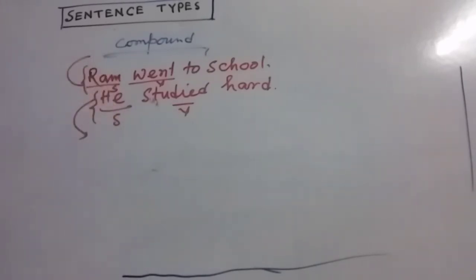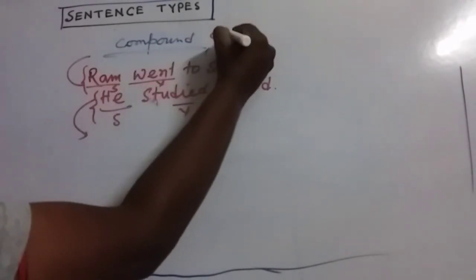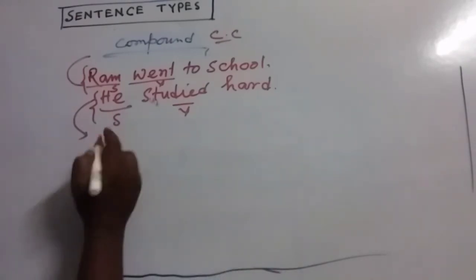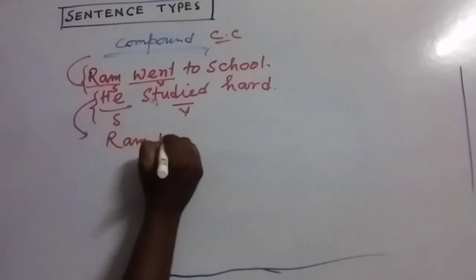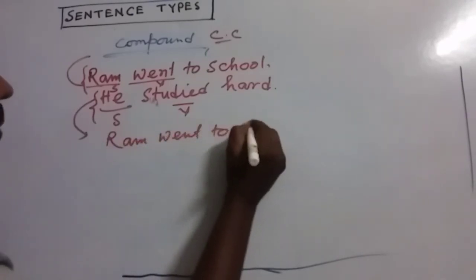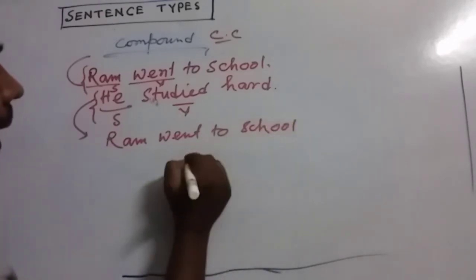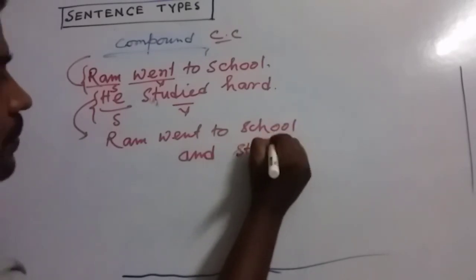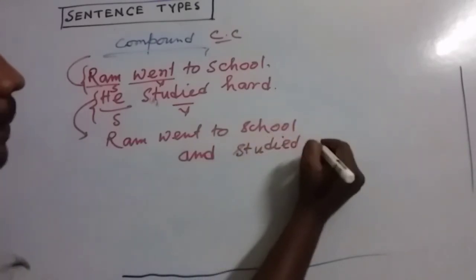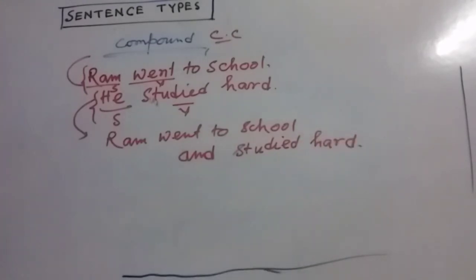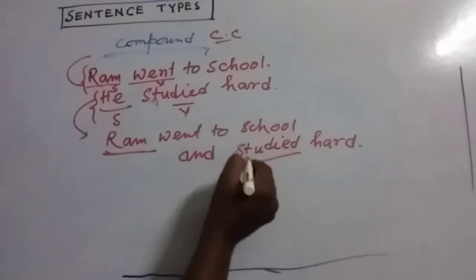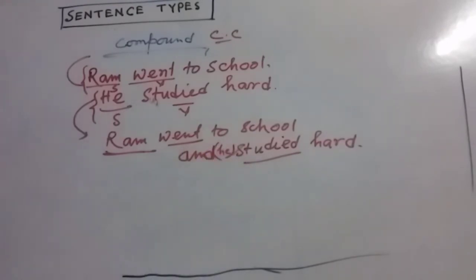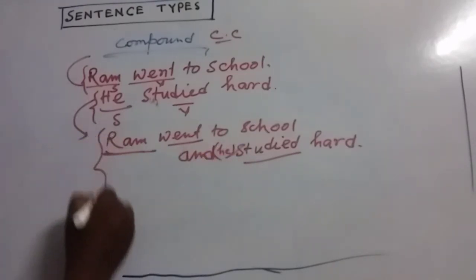These types of sentences are joined by using a coordinating conjunction, just like FANBOYS. Look at this sentence. We are writing down: Ram went to school and studied hard. Friends, here you can see Ram is the subject of both of these verbs. Here we could write he, but my dear friends, now it's a single sentence.